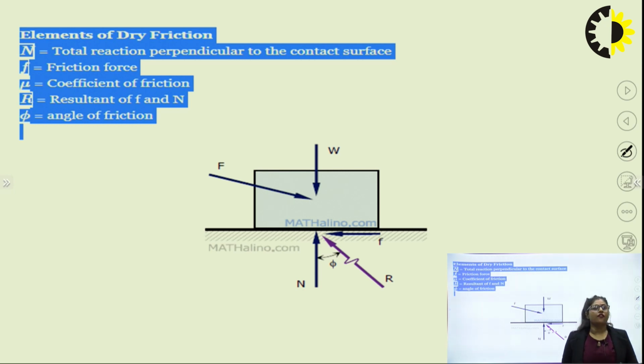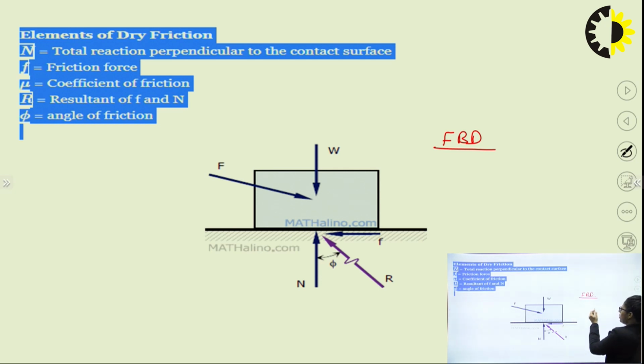If I want to make a free body diagram of this particular body, the load of this body is W. A free body diagram is simply a body in which all the forces are shown acting. You cut in a particular manner; you can cut in any manner.